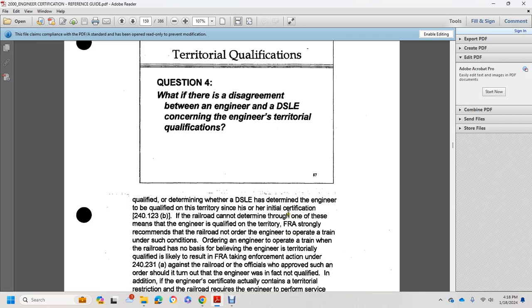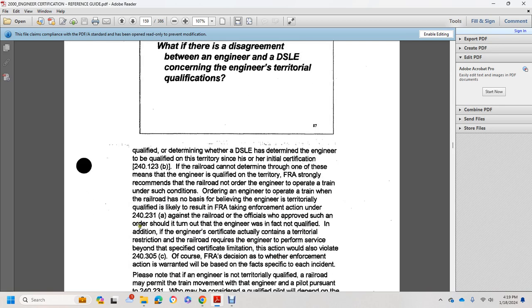If the railroad cannot determine by one of these means that the engineer is qualified on the territory, the FRA strongly recommends the railroad not order the engineer to operate a train under such circumstances. Ordering an engineer to operate a train when the railroad has no basis for believing the engineer is territorially qualified may result in FRA taking enforcement action under 240.231(a) against the railroad and the officials involved, should the engineer turn out in fact not to be qualified. In addition, if the engineer's certification actually contained a territorial restriction and the railroad required the engineer to perform service beyond the specified certification limitation, this action would also violate 240.305(c).